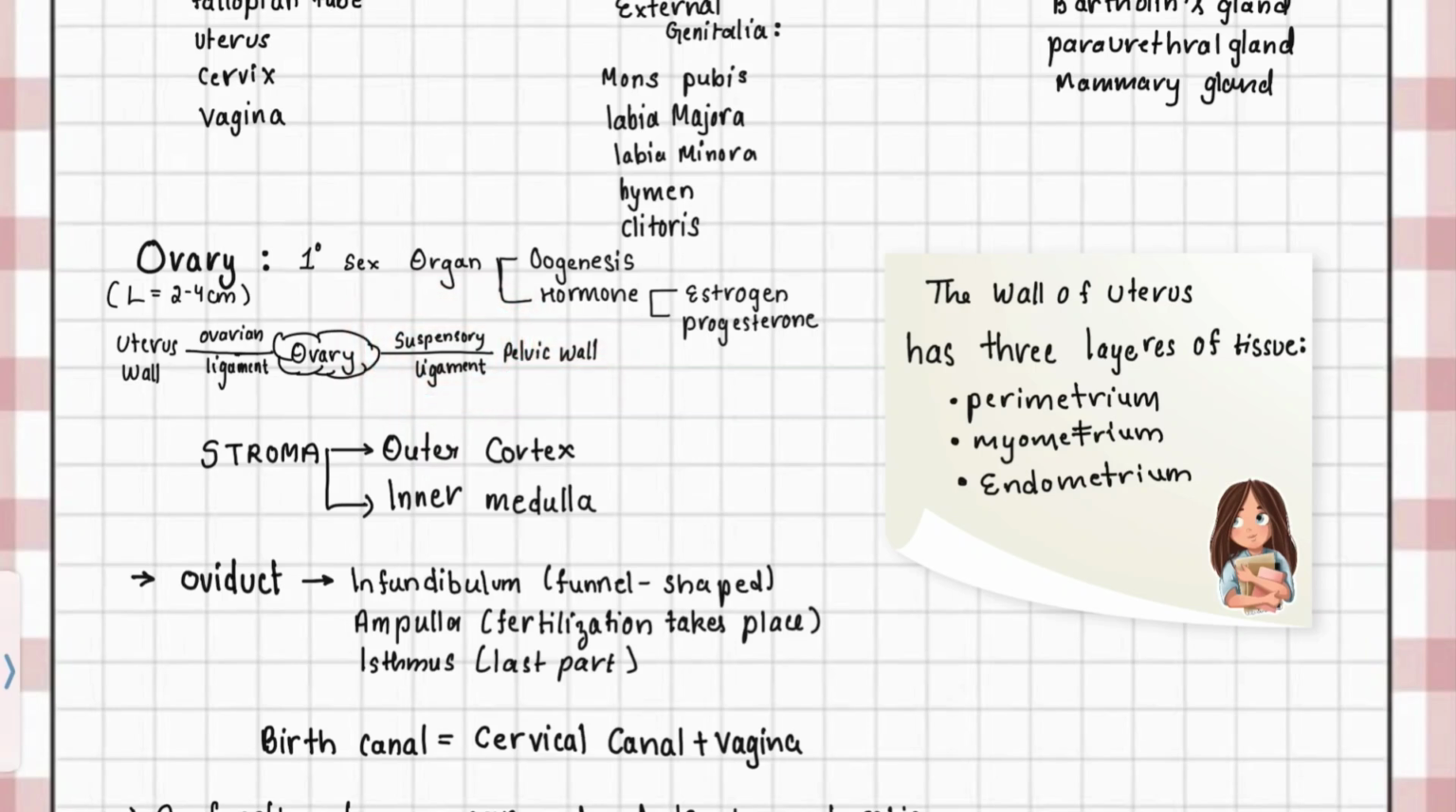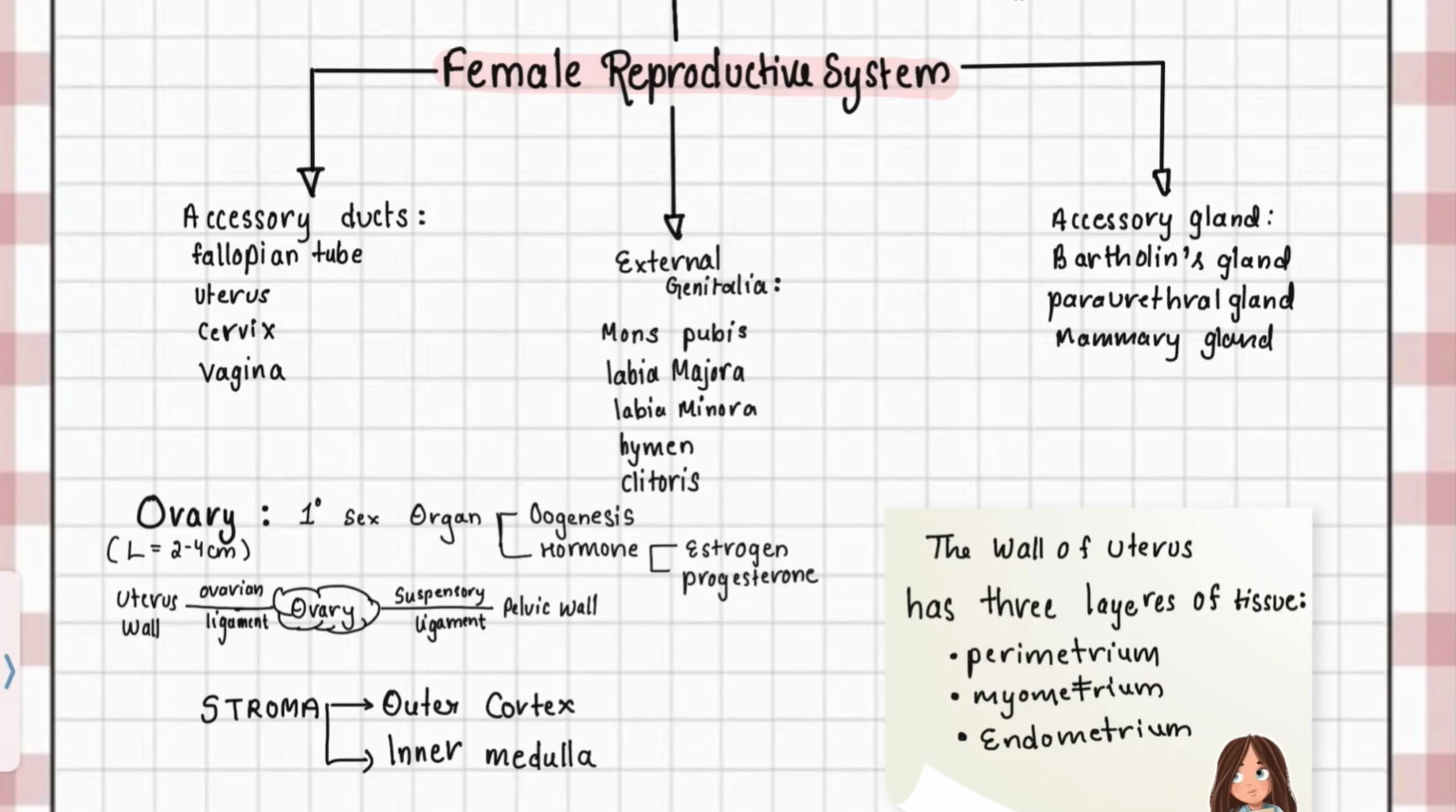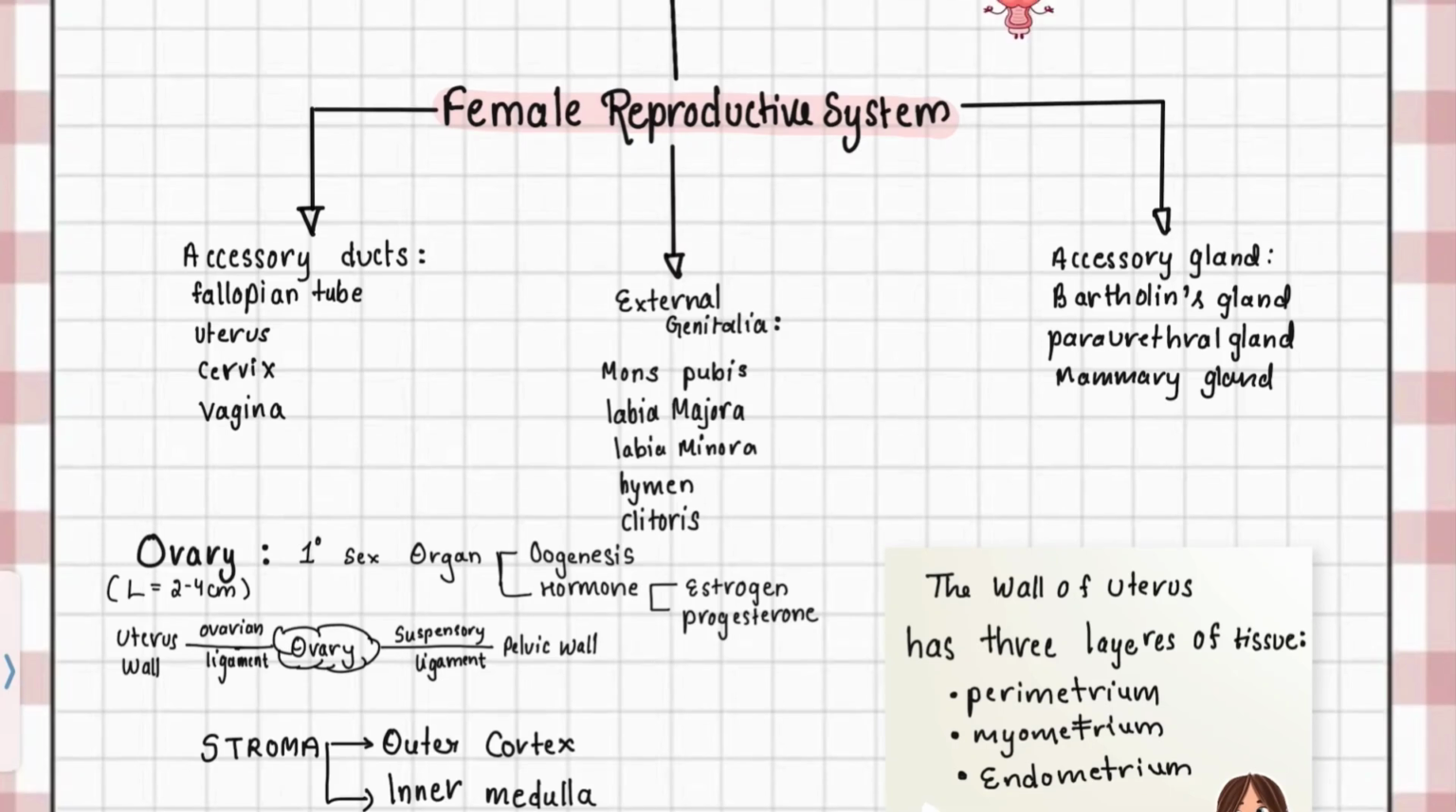The ovary consists of a tissue called stroma, which is the space within the ovary. It is divided into outer cortex and inner medulla. These regions support the development of ovarian follicles. The female reproductive system includes accessory ducts. These provide a passage for ova and include fallopian tube, uterus, cervix, and vagina.